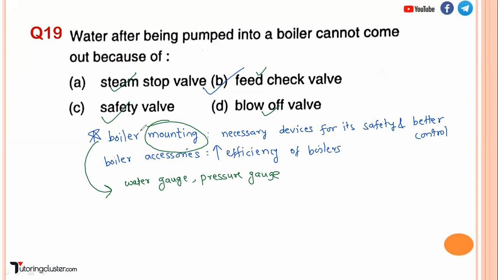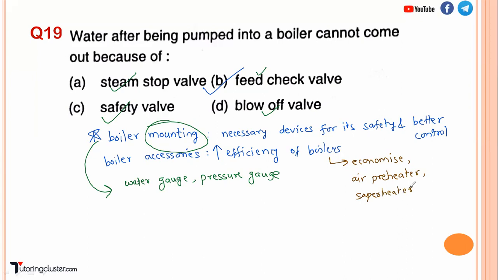So these are the two terminologies: boiler mounting and boiler accessories. What comes under boiler accessories? You have the economizer, the air preheater, and the superheater. These are the various boiler accessories, and they increase the efficiency of the boiler, right?